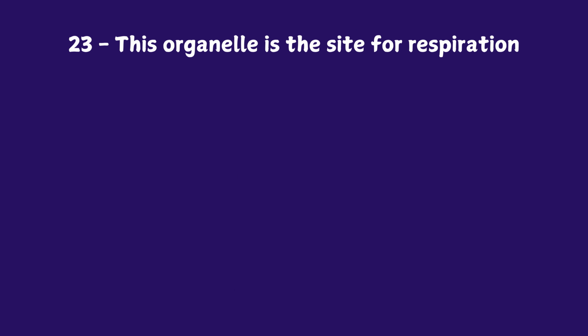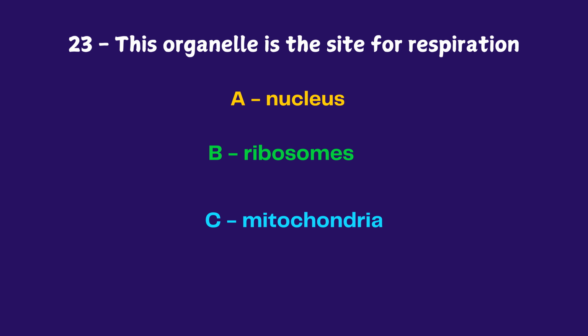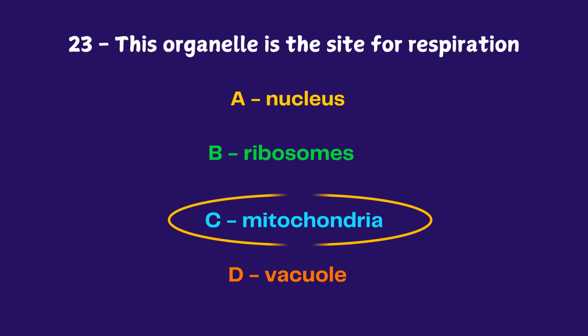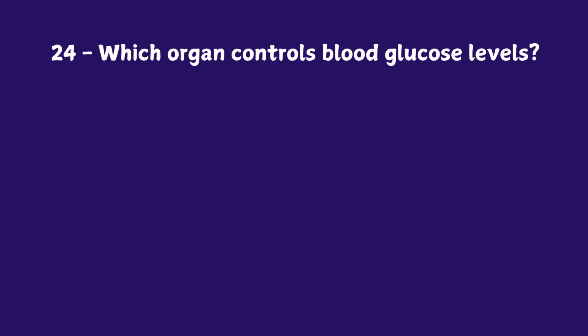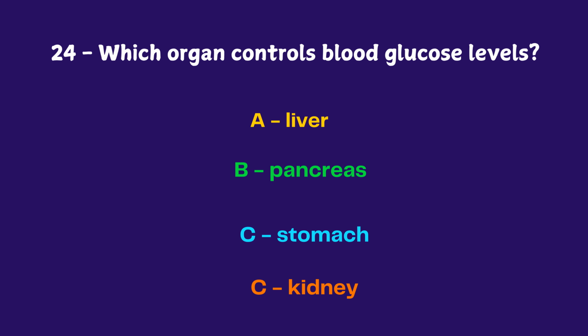This organelle is the site for respiration. A, nucleus. B, ribosomes. C, mitochondria. D, vacuole. The answer is mitochondria. Which organ controls blood glucose levels? A, liver. B, pancreas. C, stomach. D, kidney. The answer is pancreas.